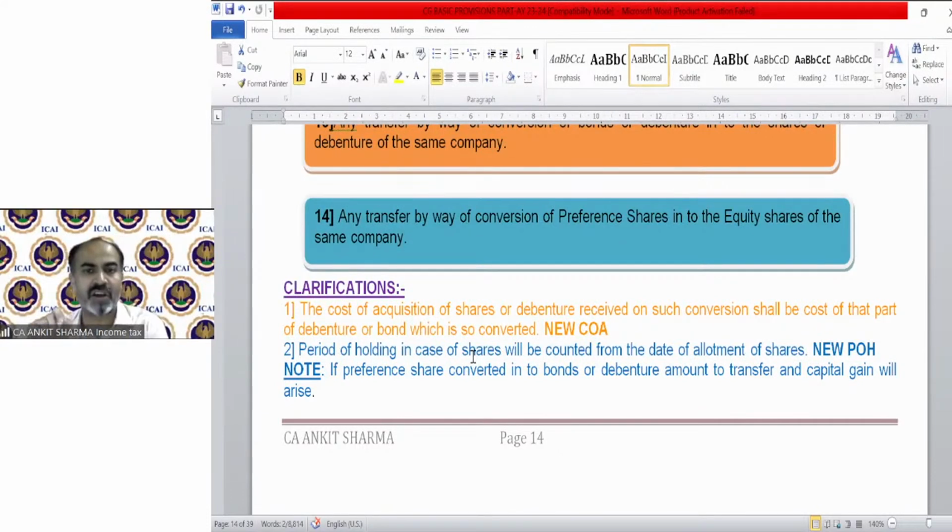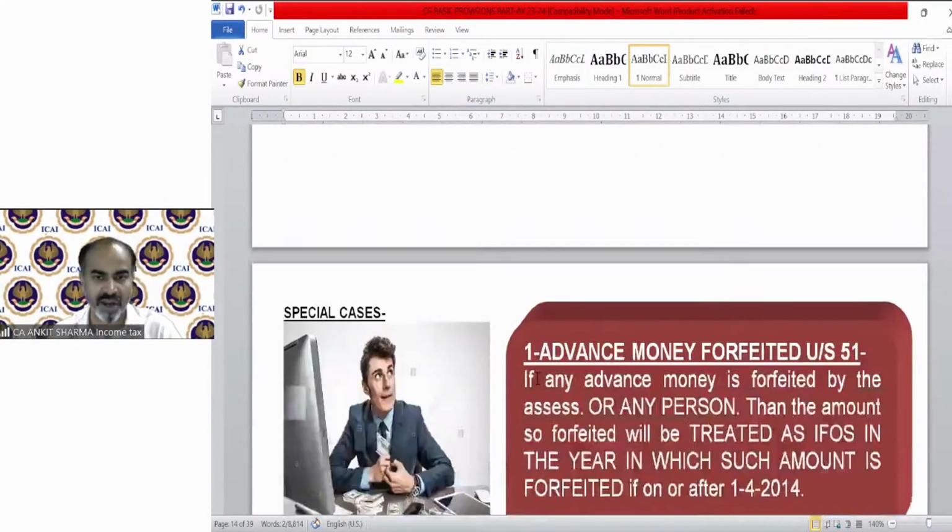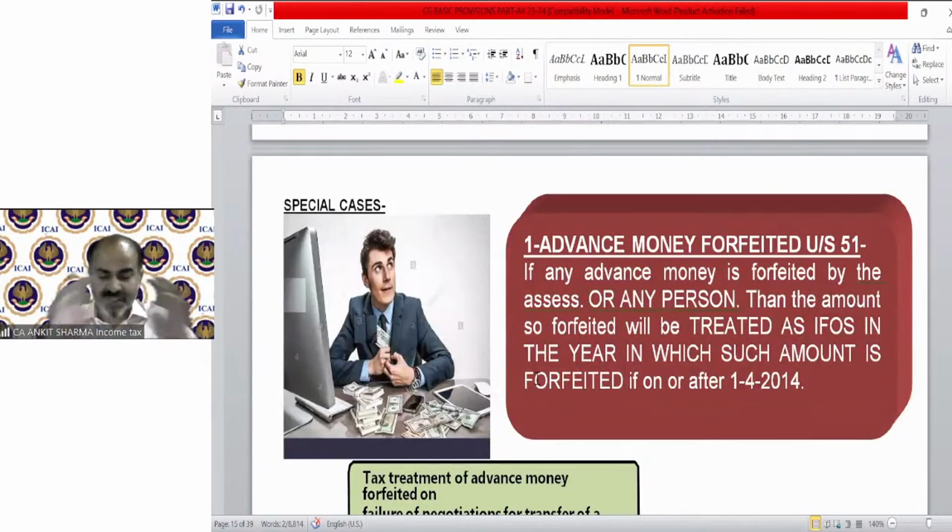If a preference share is converted into bonds or debentures, it amounts to a transfer and capital gain will arise. So conversion of preference shares into equity is exempted, but if preference shares are converted into bonds or debentures, then it's going to be taxable in the same year. There is no exemption for that. So the exempted transfer concept has been discussed. And now moving on to our new concept of advance money forfeited.